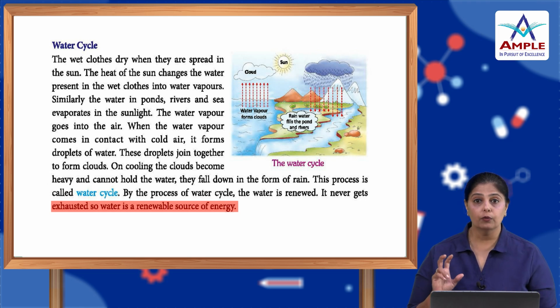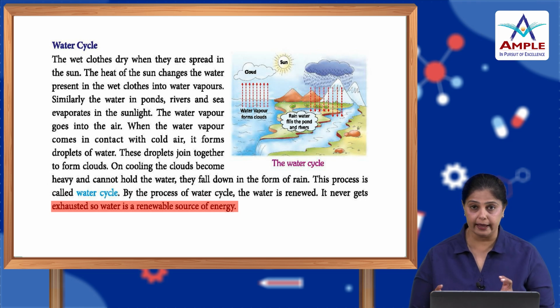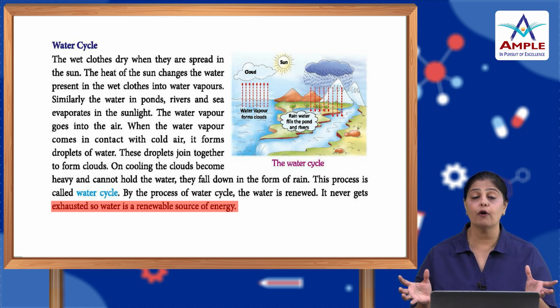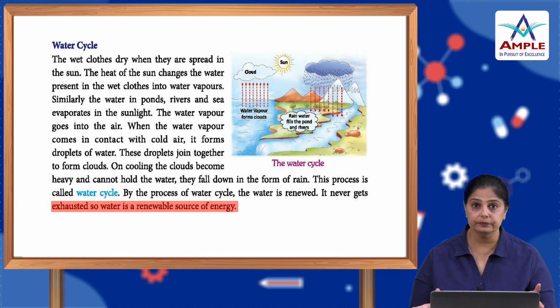Now, this water vapor goes up into the air. When it goes up into the air, tiny water droplets come in contact with the cold air, and when those droplets come together and cool down, what is formed? The clouds are formed.